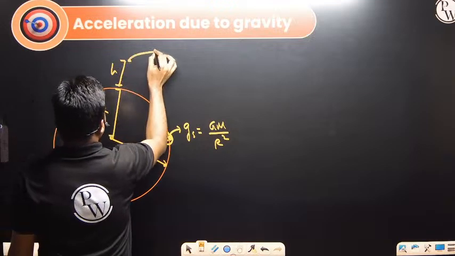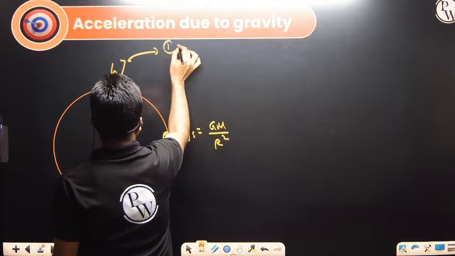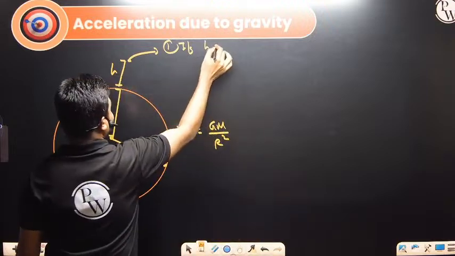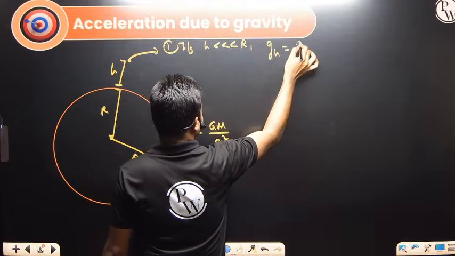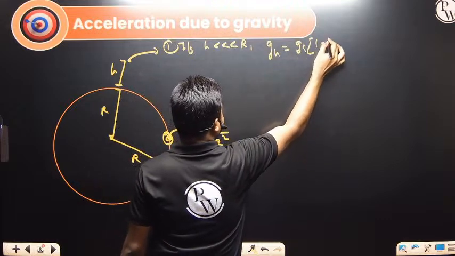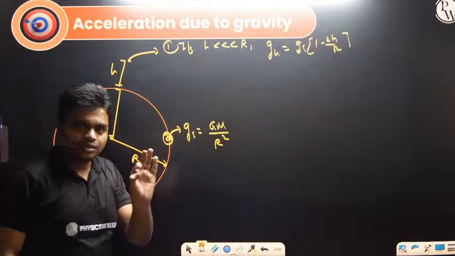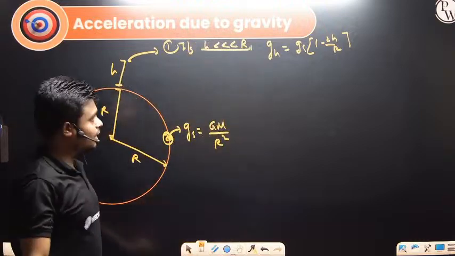So this particular point will depend on two things. First, if H is very small compared to R, then the direct formula we have is Gh equals G at the surface into 1 minus 2H by R. This formula we use when the height from the surface is less than 100 km.